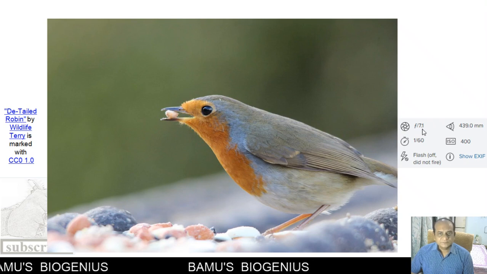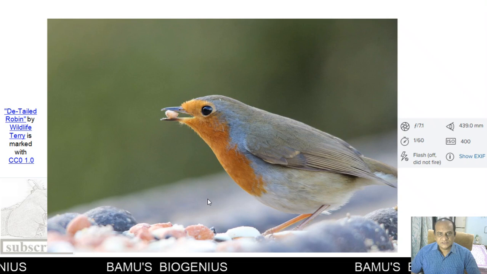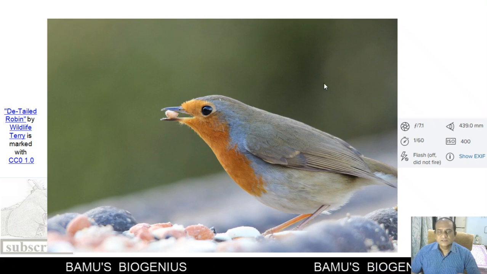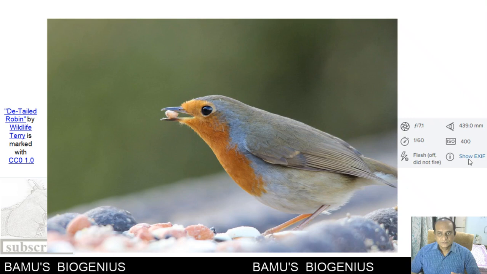That means a moderate, medium size aperture is taken, and with the help of that the desired result is obtained. Here shutter speed is 1 upon 60, that is a slow shutter speed, and ISO here is 400.